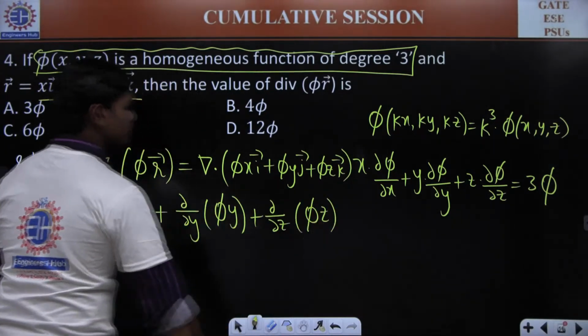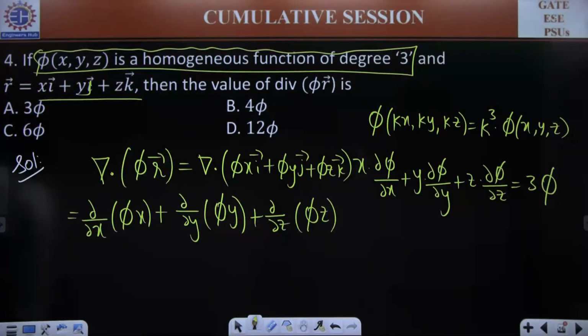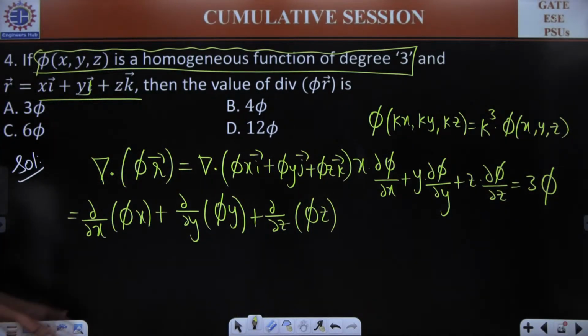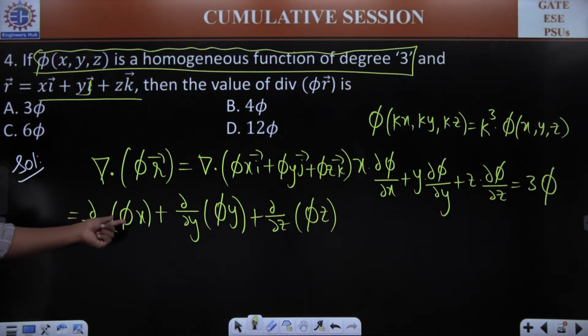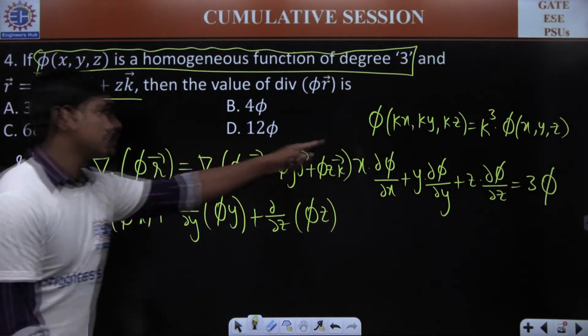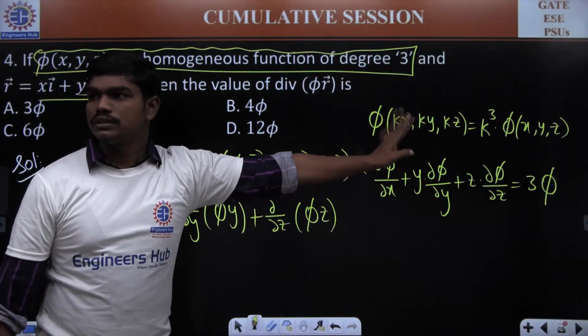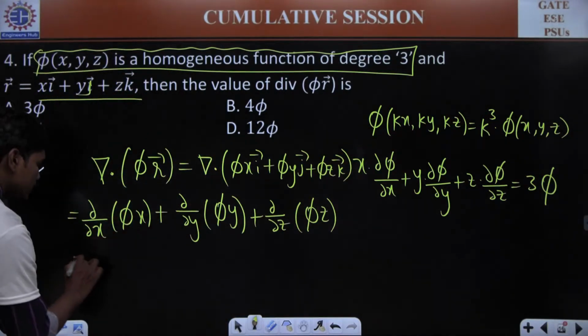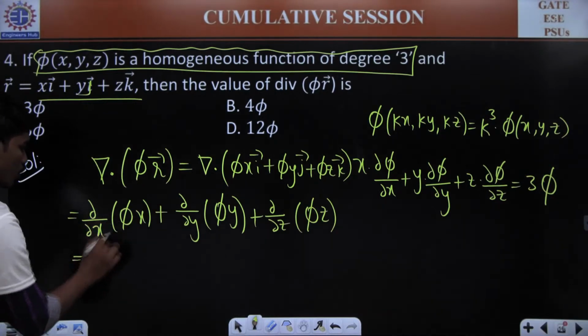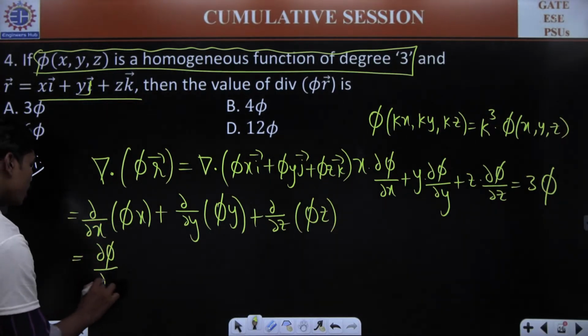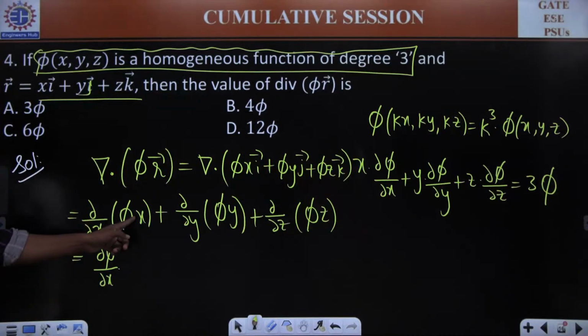Now, if you differentiate the things partially, since phi has some involvement of x, similarly some involvement of y and some involvement of z, we have dou phi by dou x into dou by dou x of this.